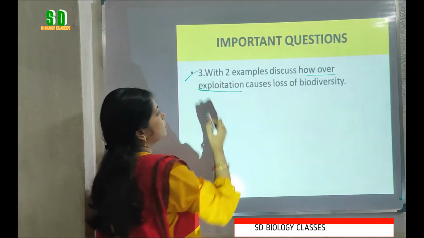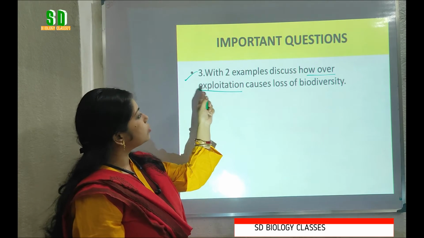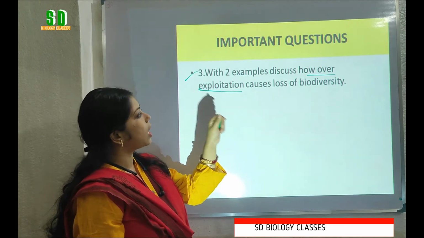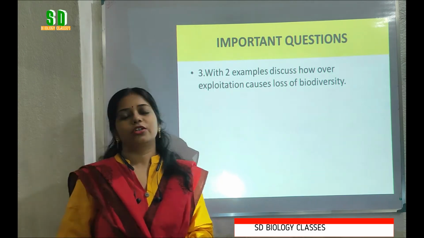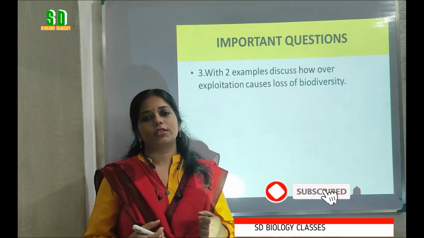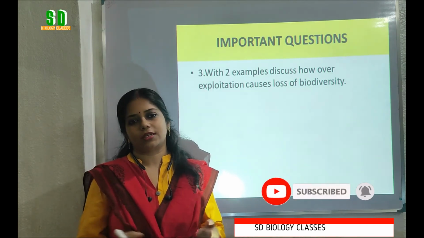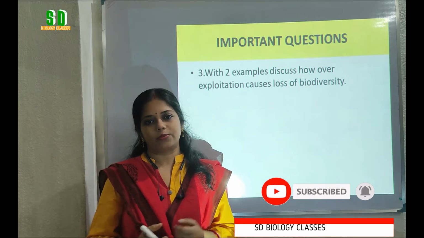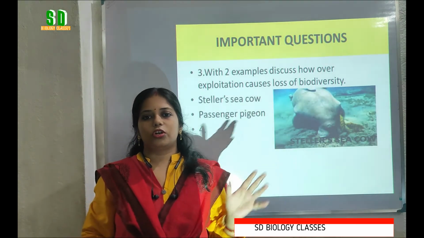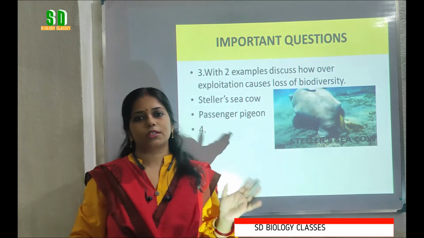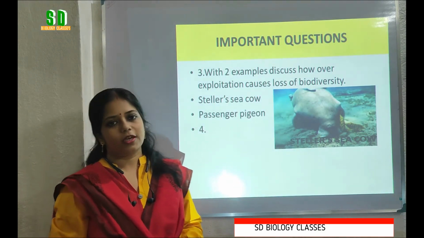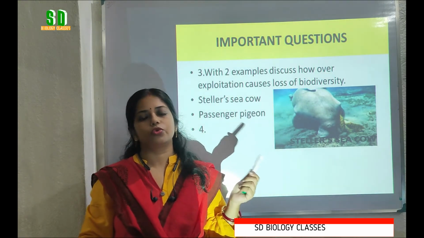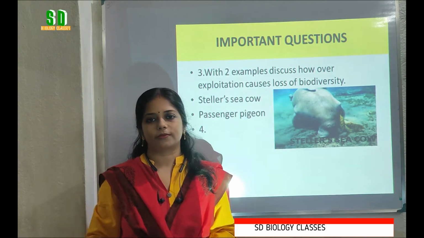We have seen another cause of loss of biodiversity, which is overexploitation. Now the question is, with two examples discuss how overexploitation causes loss of biodiversity. When human beings use natural resources on a large scale, it is called overexploitation. Due to overexploitation, two species are already extinct: the Steller's sea cow and the passenger pigeon. These two species became extinct due to overexploitation by human beings.